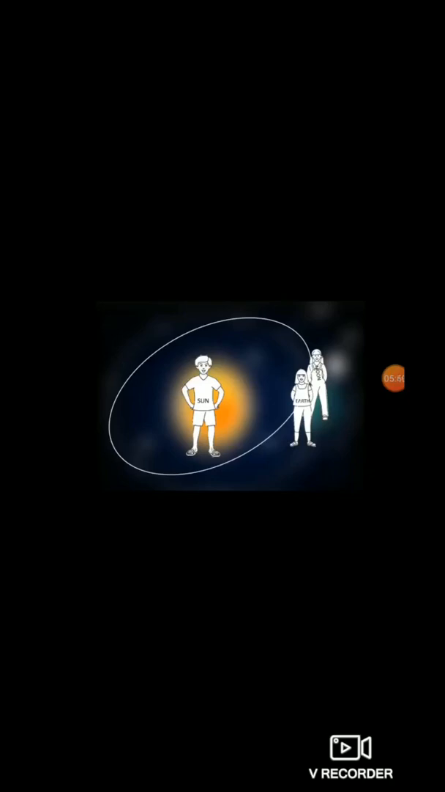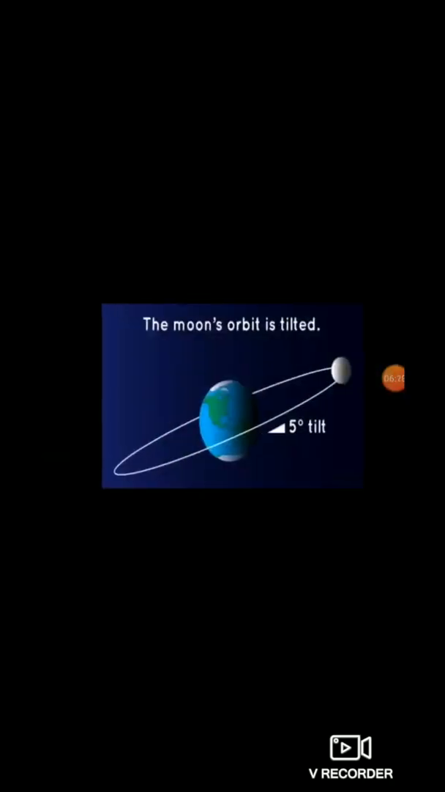Then make sure that the student who is performing the role of the moon is also revolving around the one who is acting as the earth. And draw a diagram of the whole activity in your notebook. Understood, students? Now see, the moon's orbit of revolution is also elliptical, as that of the earth.